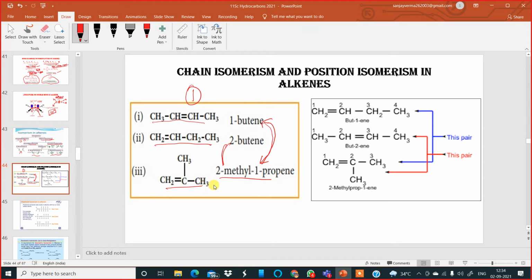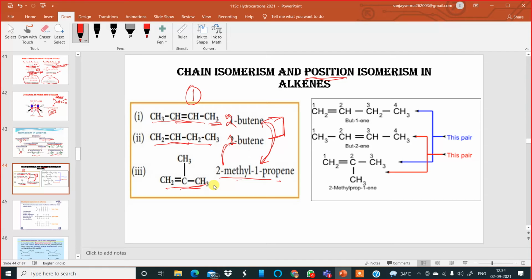Okay, what type of isomers? They are chain isomers. But 1-butene and 2-butene are position isomers, because the position of the double bond is changing. This one is 2, this one is 1. The position of the double bond in 2-butene and 1-butene is changing, that's why they are position isomers. And if you compare 2-butene and 2-methyl-1-propene, there is branching over here but no branch over here, so they become chain isomers. Again, a similar example, you can see the same thing.